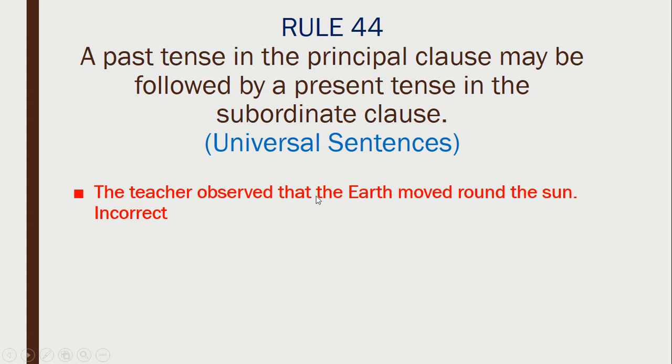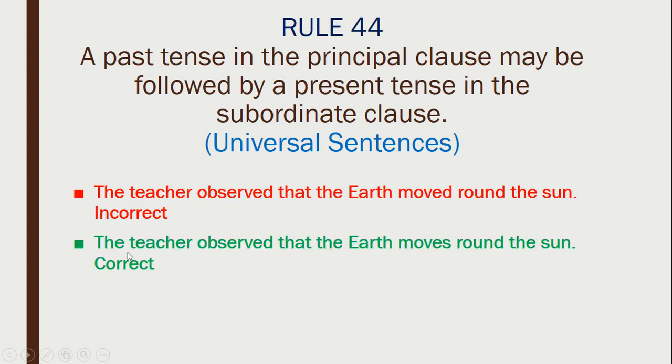No, earth always moves around the sun. That means it should be in the present tense only. The teacher observed that the earth moves around the sun. This is an exception. Though it is in the past tense, we are talking about a universal truth. That is why it should not be in the past tense.